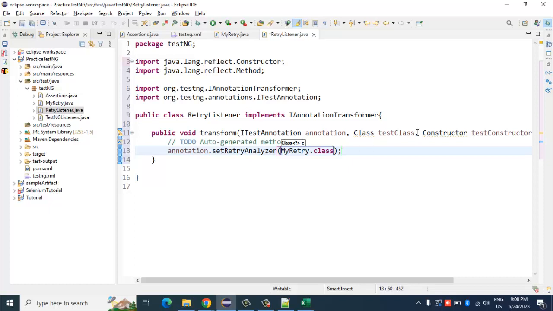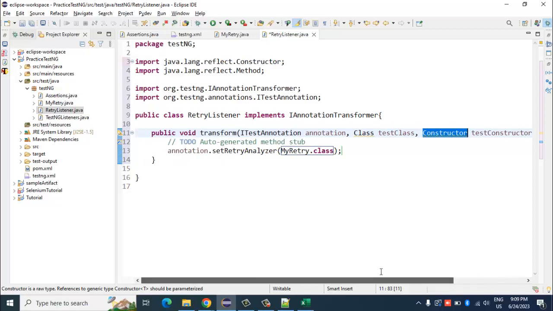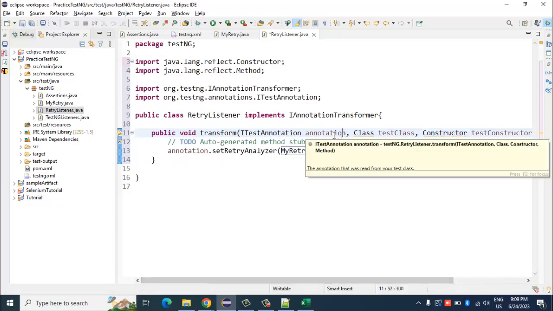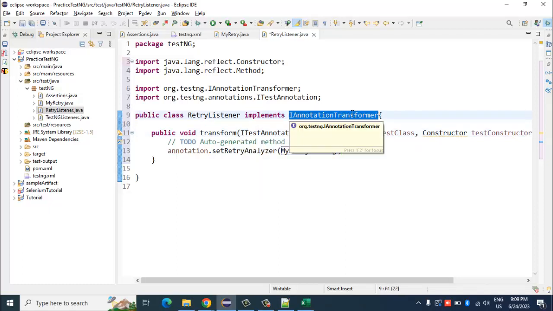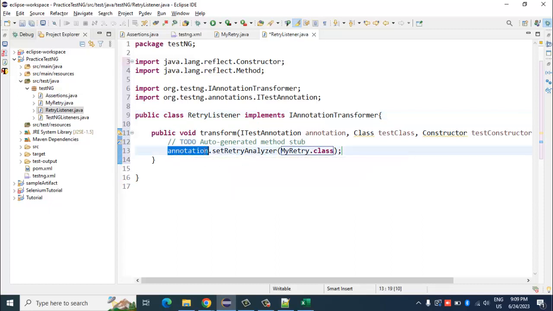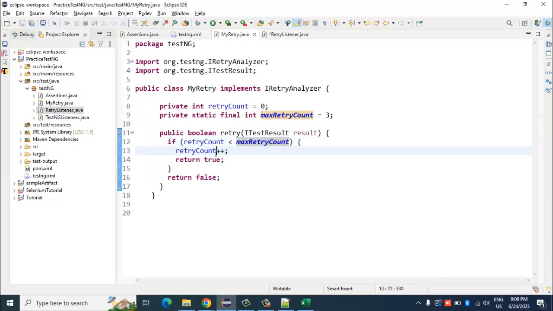Okay, so you don't really need to bother about what this particular method is or what different parameters it is using, it's not really required. All that you need to remember is this is the interface that you need to implement. Automatically, this particular method inside this interface you can add by using add unimplemented methods, and then inside this method you just have to add this line which says annotation.setRetryAnalyzer, and inside that you have to mention the Java class file name where you have implemented your retry logic.